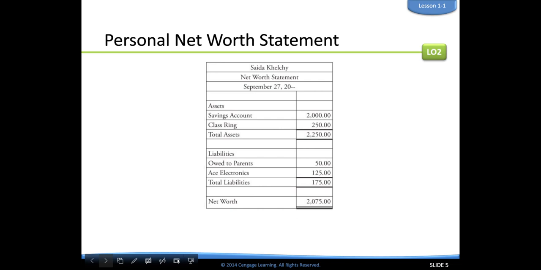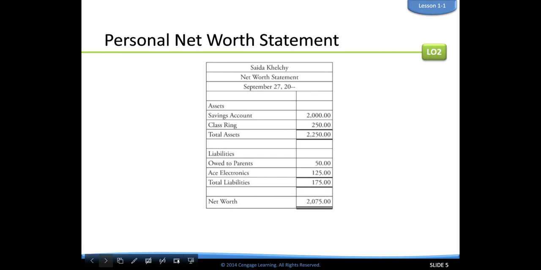She owes $125 to Ace Electronics. Say she bought a cell phone and she's making payments on it, but that cell phone cost her $125. So that's a debt. She owes that money. It's a liability. So we're going to draw a line under that, and we're going to add our total liabilities, which was $175.